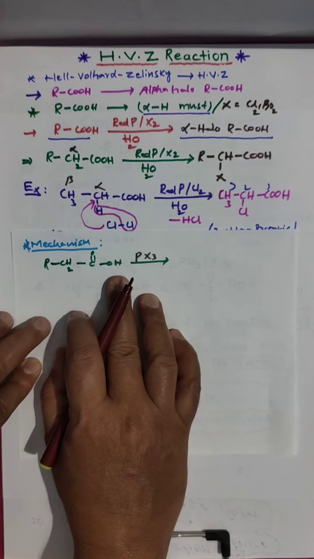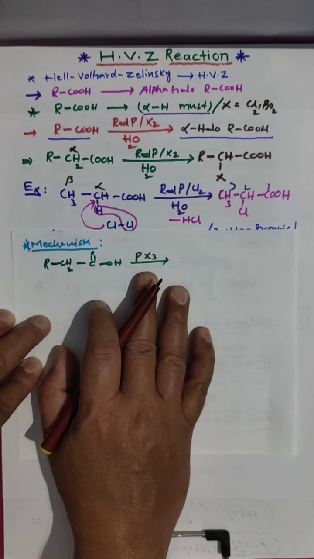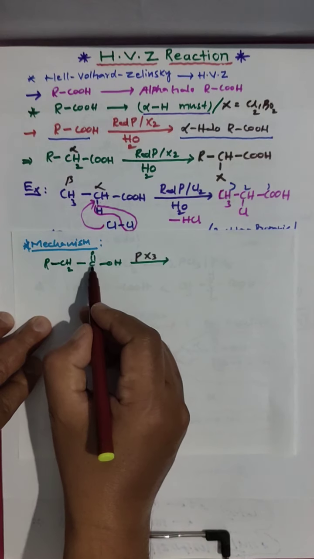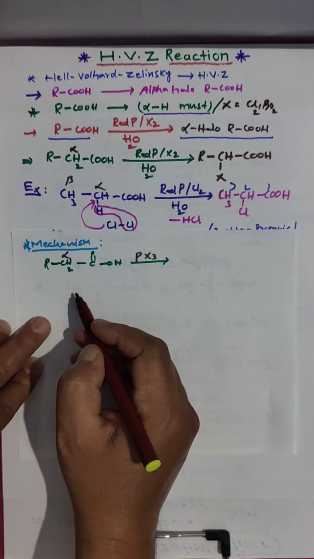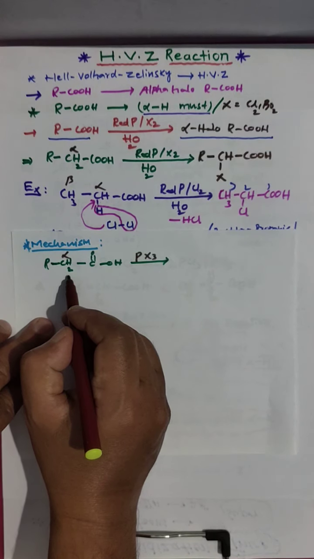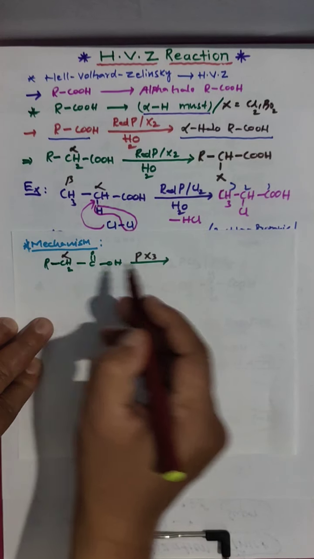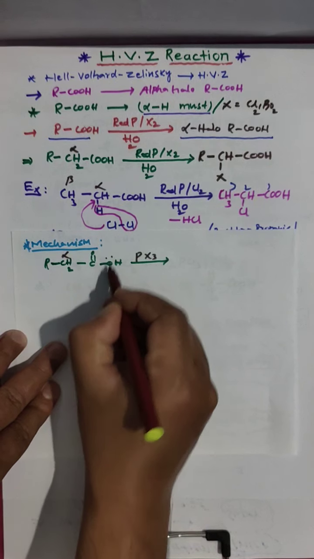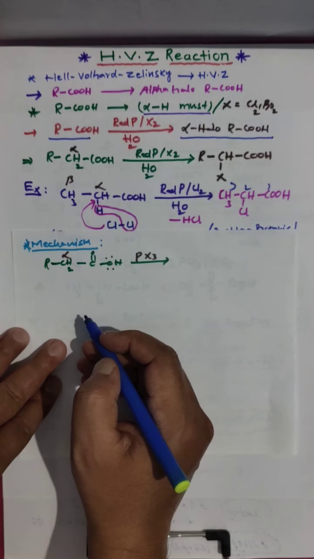Clear? This is the acid, and it will be substituted by halogen. Here we have the alpha position. In the reaction, the alpha position is substituted, and immediately you get a hydrogen at this position. But in the mechanism, first the OH group is substituted.